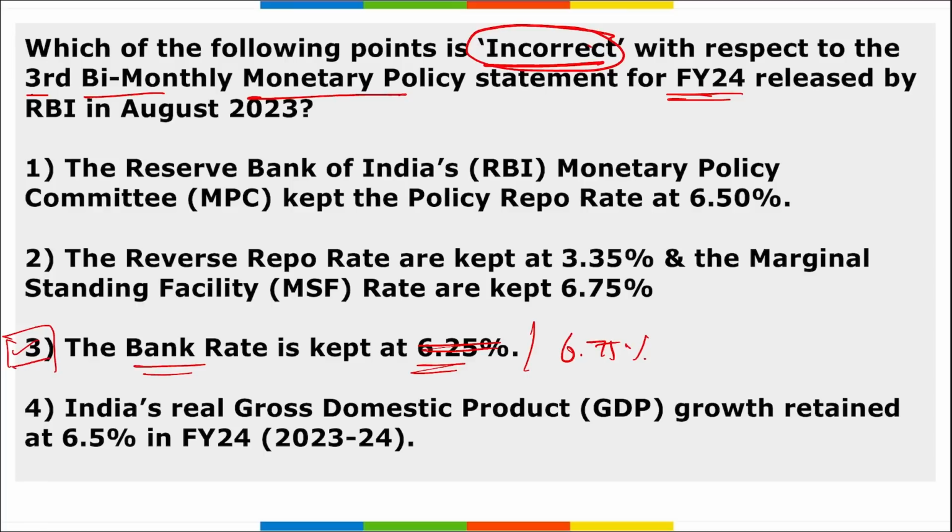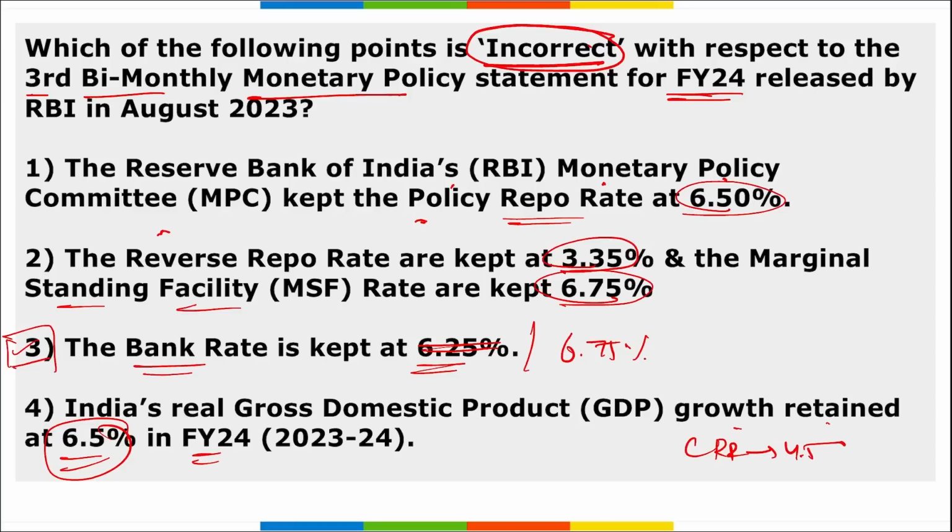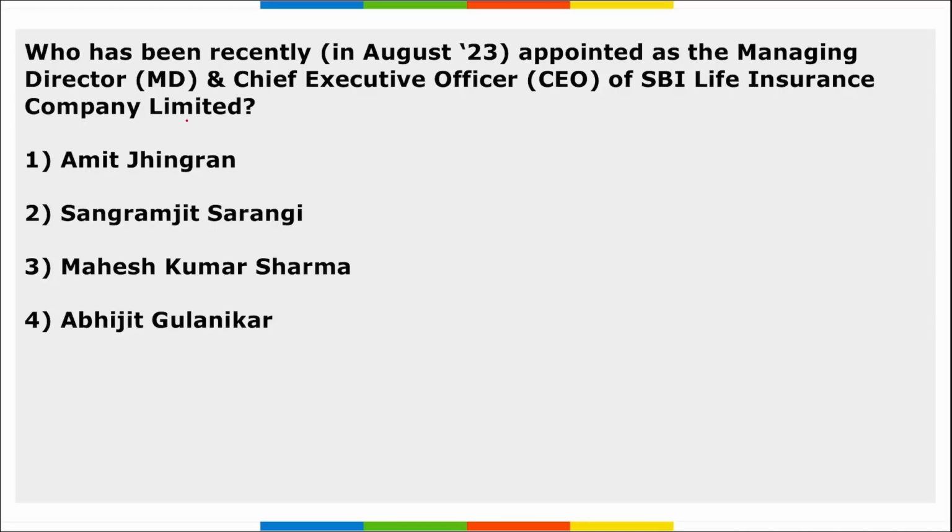But we should know the other information also, that RBI's Monetary Policy Committee capped the policy repo rate at 6.5%, right? Reverse repo rate at 3.35%, marginal standing facility rate at 6.75%, then GDP growth retained at 6.5% in fiscal year 24, then cash reserve ratio was at 4.5% and statutory liquidity ratio was at 18%. Correct.